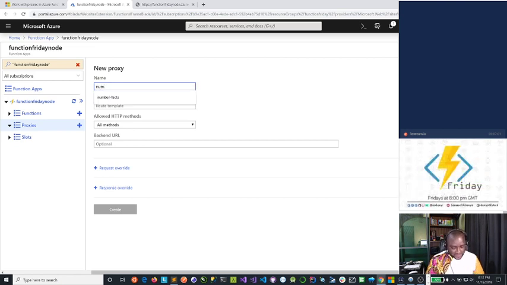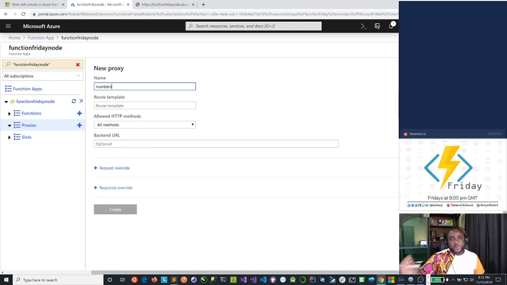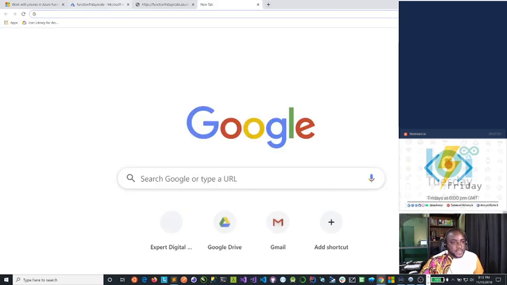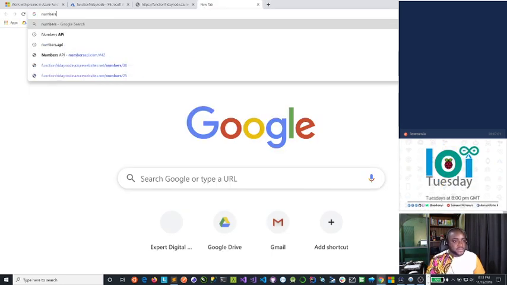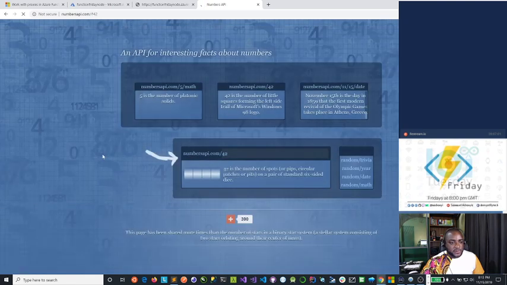So think about this. I could actually use proxies to create redirects of the same function's endpoint. For this numbers function, we can create multiple proxies on it. Maybe one proxy redirects you to a different portion of the function. Okay, let me show you this. Let's go to the numbers API, numbersapi.com.